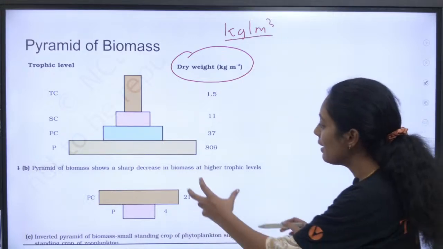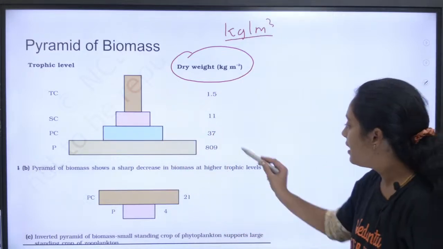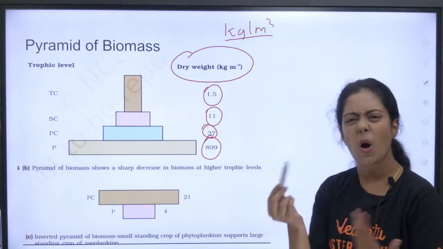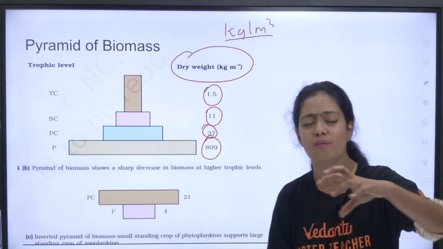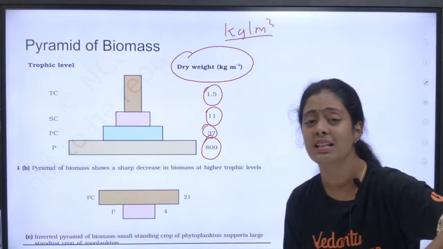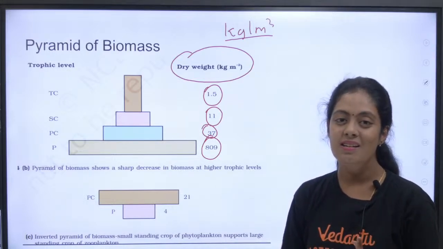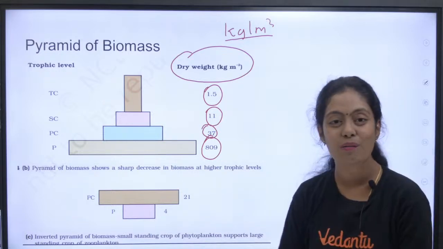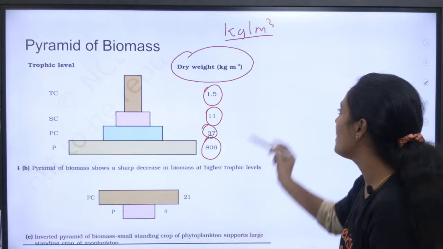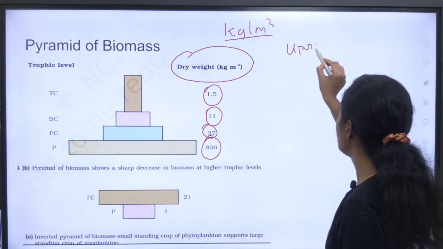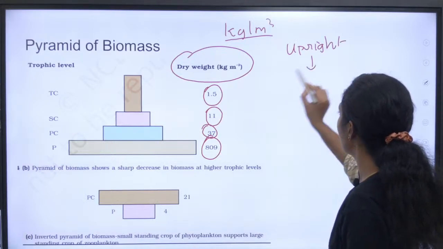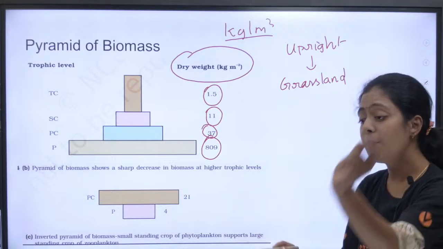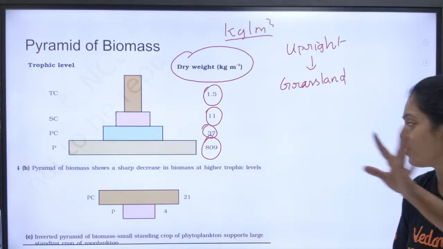Okay, so look here, if you see a grassland ecosystem, the biomass is going to decrease at every trophic level. Absolutely. Yes or no? The number of lions and the number of tigers are always less when compared to the number of trees. And the number of deer are always less when compared to the number of trees. So always remember, for an upright pyramid here, I still take the example of a grassland ecosystem. Now, the point where everyone gets confused is inverted.